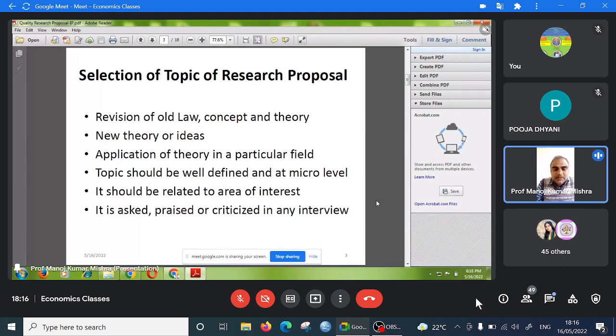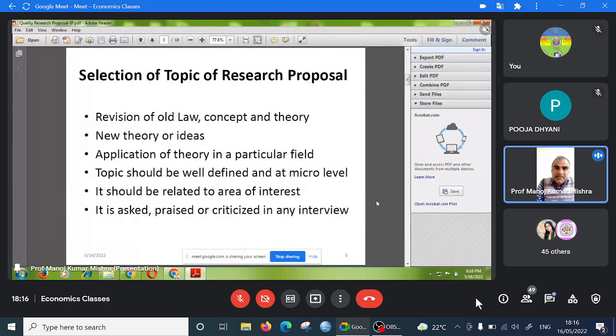When any person reads the topic of research, they can understand the objective of research very clearly. It is very important. And the research topic should not be very broad. It should be micro level, because when you select a broad topic, the research will not be possible. So it is better to take a micro level topic, so you can do the research.